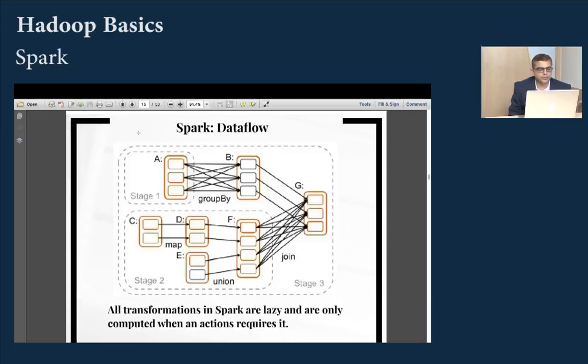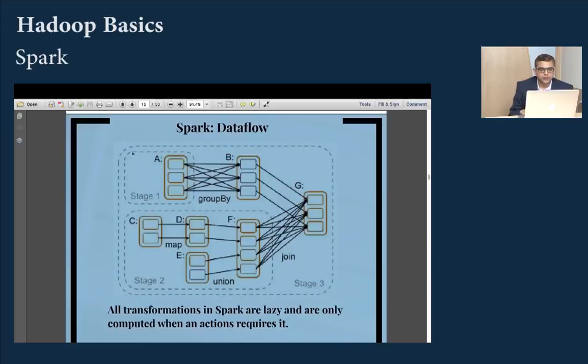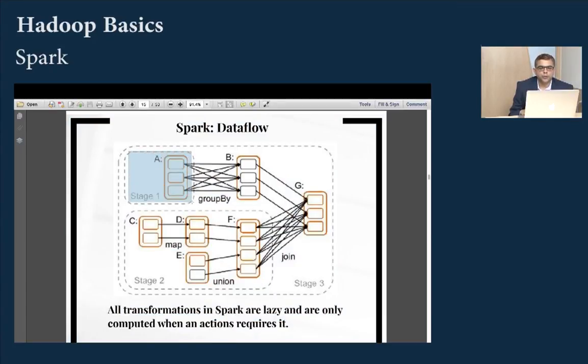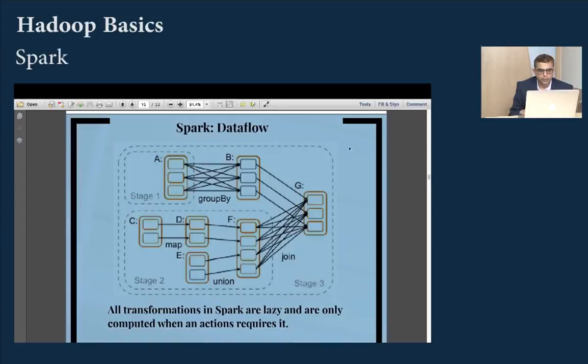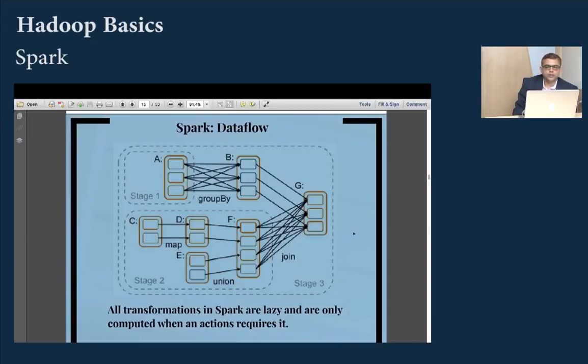On a very high level, let's look at how it looks. This entire thing is a job. So this first outside bracket is basically a job. Now, each one of these is a stage. The stage changes when the data has to move from one machine to another machine. So data was all here, and then it moves to another stage because it's going to another machine. As long as data stays in a single machine, it's called a complete stage. So you have a job, and till the data is in memory of a single machine, that's a stage. So there are two stages here, and then there is a final stage which is here. So that's called a stage.